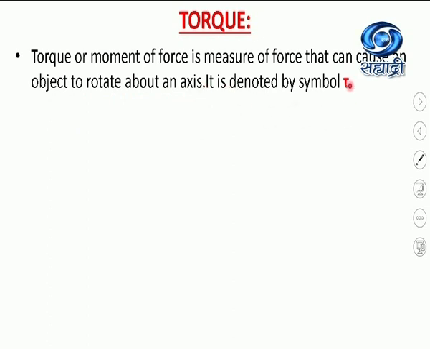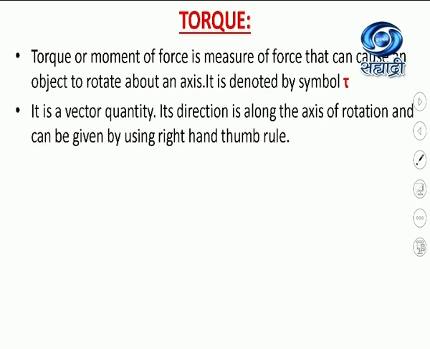It is denoted by the symbol tau. Now, this torque is a vector quantity. Its direction is along the axis of rotation, and can be given by using the right hand thumb rule. And this torque, as it is always along the axis of rotation, is also known as the axial vector.